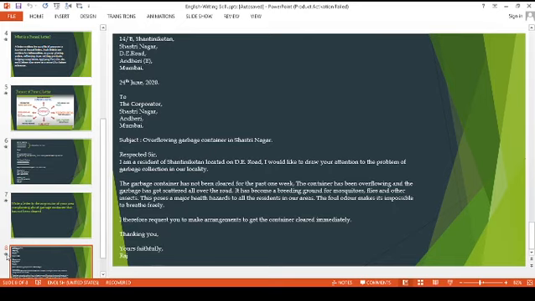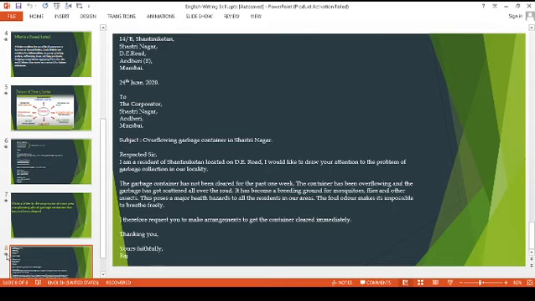Then you will write to the corporator, Shastrinagar, Andheri, Mumbai. What is the subject? That is, what is the purpose of writing the letter? That is overflowing garbage container in Shastrinagar. As I wrote in the address, Shastrinagar is in my area, so I have written it over here. That is the name of the area, Shastrinagar. So, respected sir. Now here we start with the paragraph.